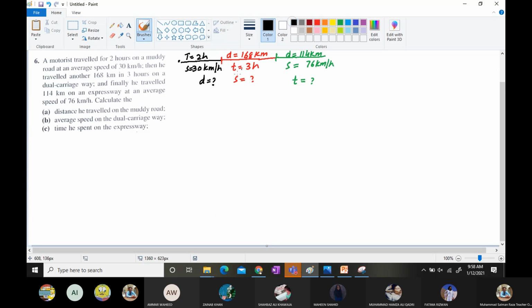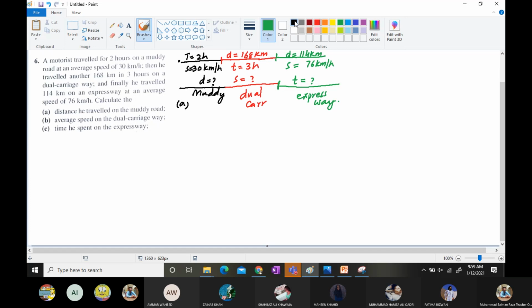Now in part A, this says distance he traveled on the muddy road. Guys, this one is the muddy road. I write it over here. This is the muddy road. Then from here till here, it is the dual carriageway, dual carriage. And from here onwards, this is the expressway.